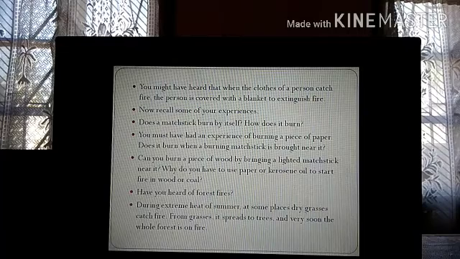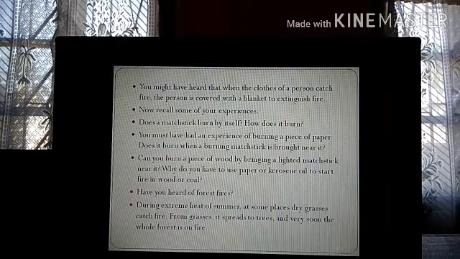Have you ever heard of forest fires? Definitely we have heard, isn't it? Sometimes there is fire in the forest, and that is very, very dangerous, and it is not possible to stop such forest fires. During the extreme heat of the summer, at some places dry grasses catch fire. That is because of the extreme heat, and the grass is dry. So remember, green grass will not catch fire easily because green grass has moisture or water in it.